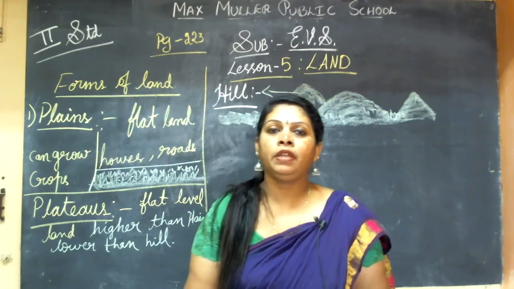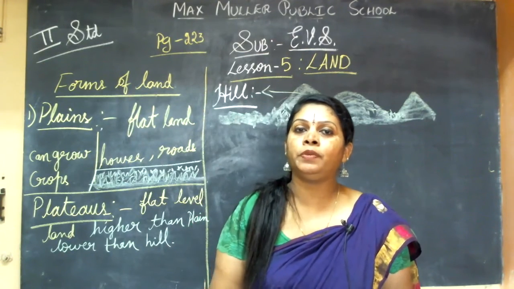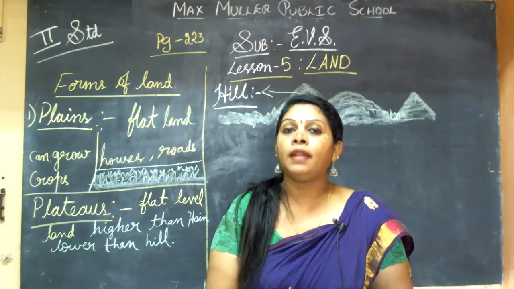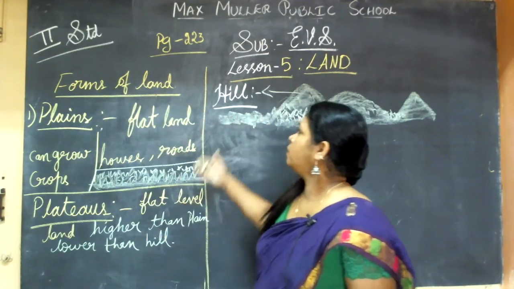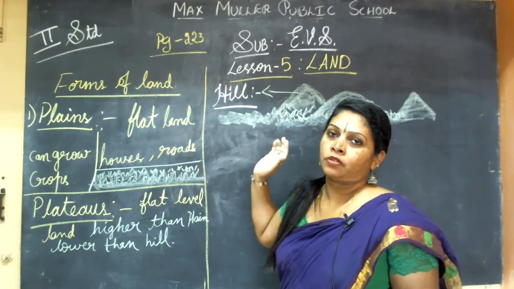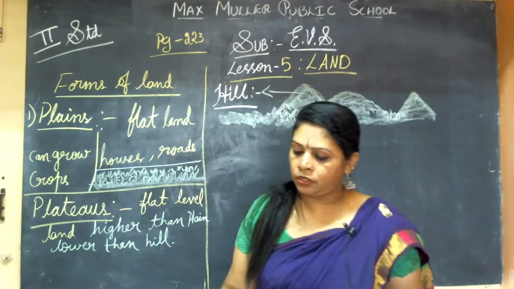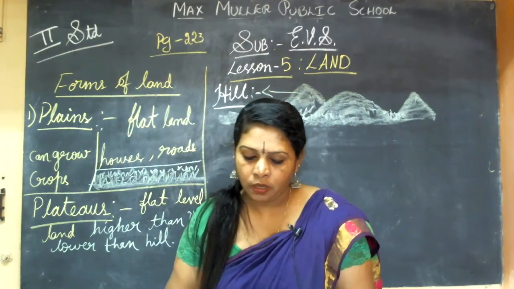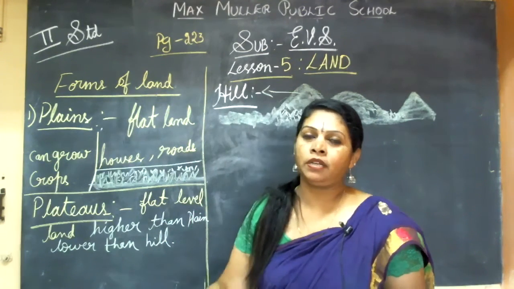So there are various forms of land. In that part of the earth, you will find many types of lands: plains, plateaus, and hills. So these three I have taught you today. Next class, I will teach you mountains and valleys. Otherwise, if I teach everything, you will get confused.